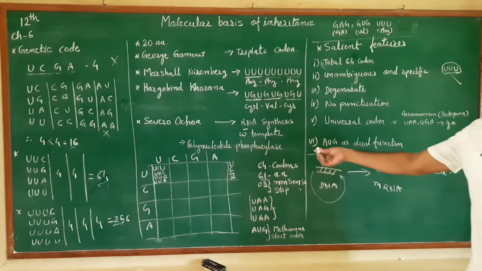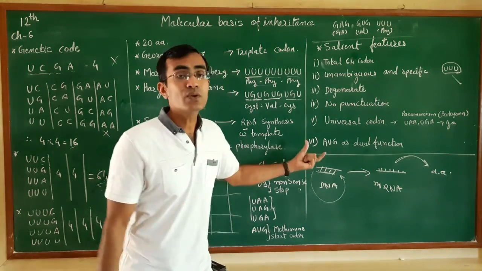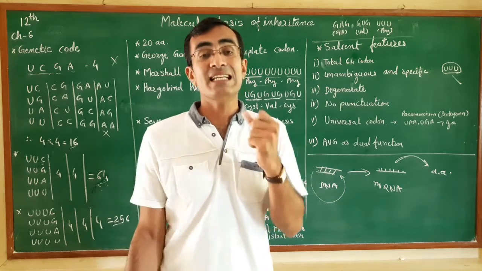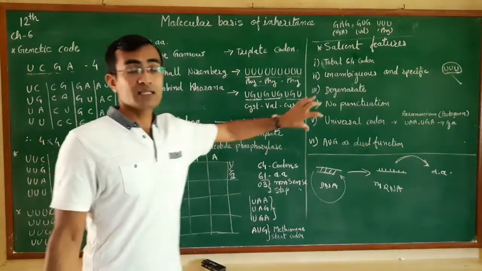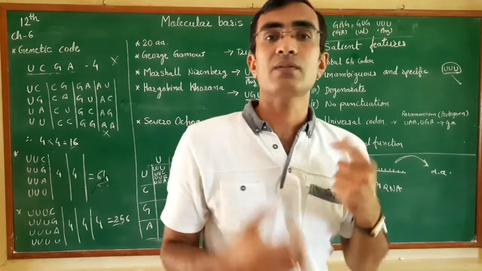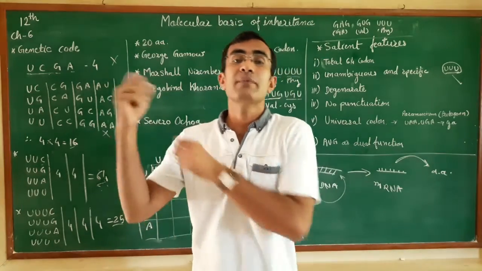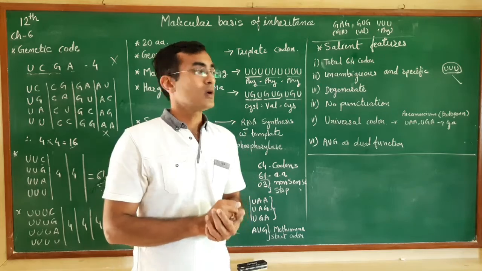Okay. Now the AUG has a dual function. AUG will act as an initiator codon as well as synthesize methionine. So wherever you see an amino acid chain, the first amino acid will be methionine only. Hope you are clear till now.